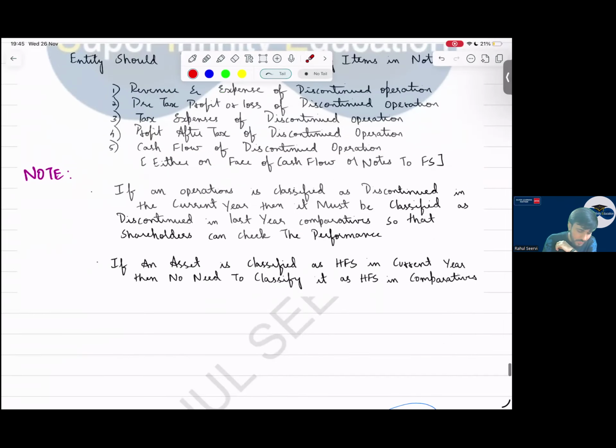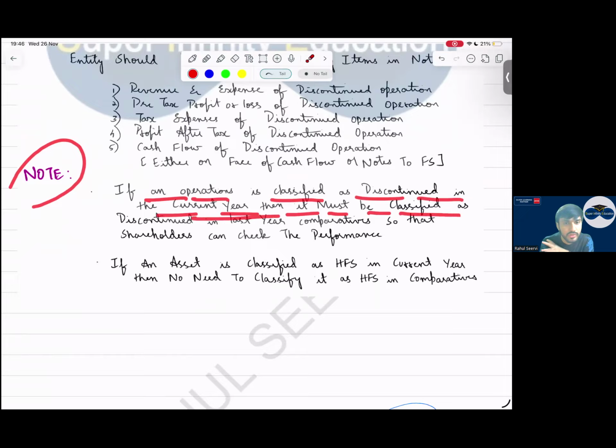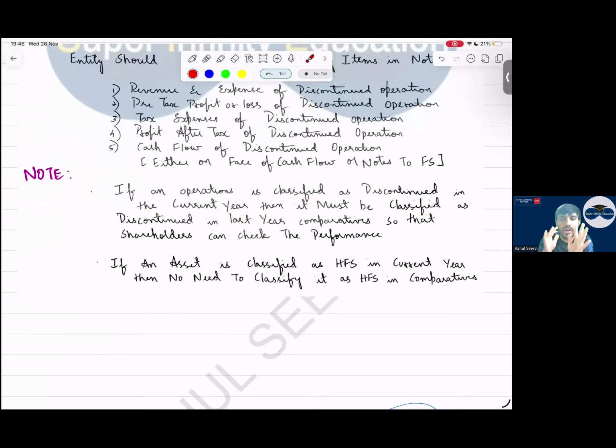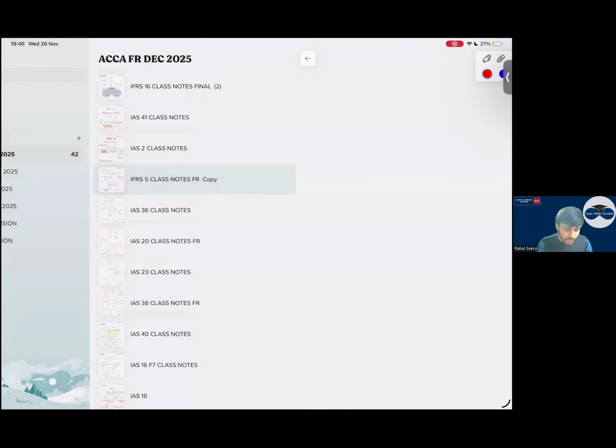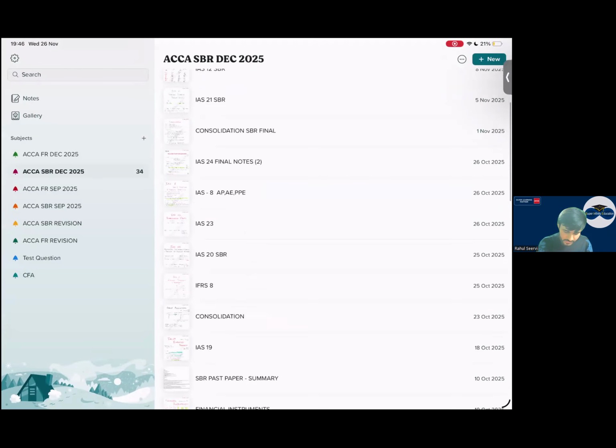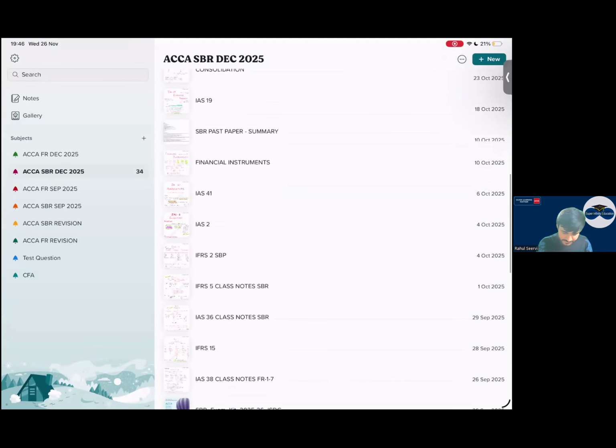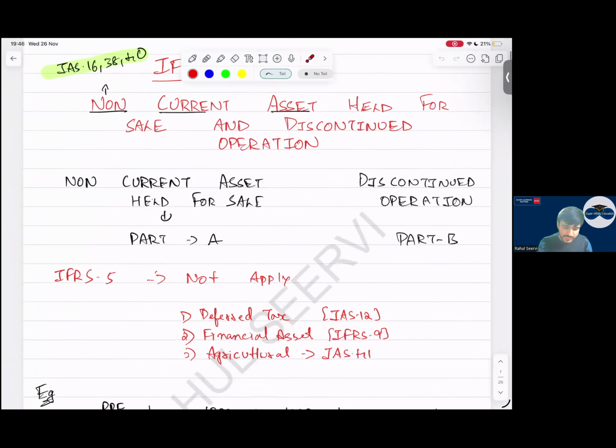And note, important for MCQ: if an operation is classified as discontinued in the current year, then it must be classified as discontinued in the last year comparatives for comparison purpose. But if an asset is classified as held for sale in the current year, then we need not classify it as held for sale in the comparative. For discontinued operation, comparative also we have to disclose, but for held for sale, it's not required. Clear everyone? So with this, your IFRS 5 is also done.